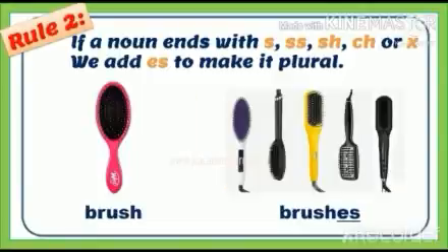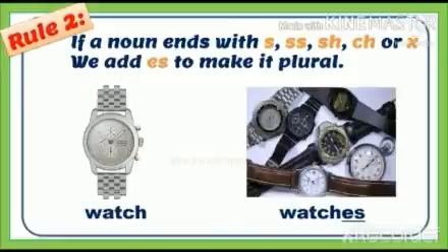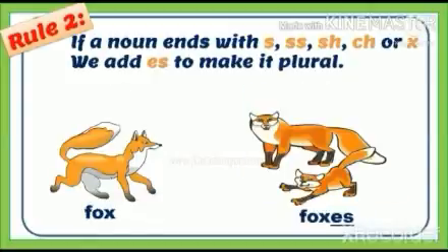One more example. One brush, many brushes. Here the word brush ends with the letters sh. So to make it plural form, we add es at the end. One watch, many watches. Here the word watch ends with the letters ch. So to make it plural form, we add es at the end. One fox, many foxes. Here the word fox ends with the letter x. So to make it plural form, we add es at the end.